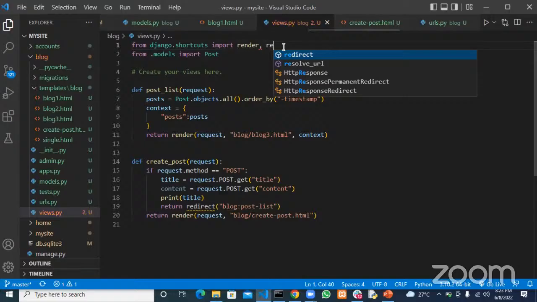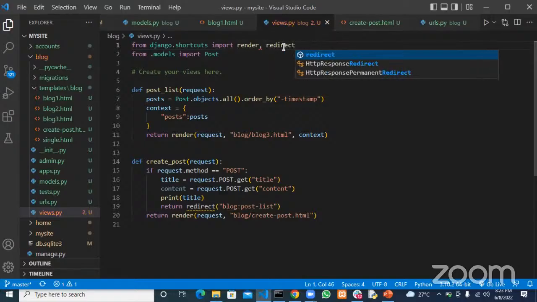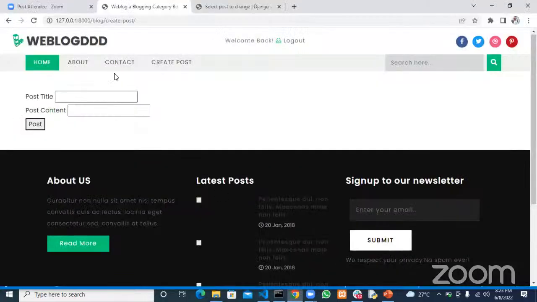So we come up there and import redirect as well, and then come back here and refresh. Let's say new user post. Let's see what happened. New user post, and then the content will just be gibberish.